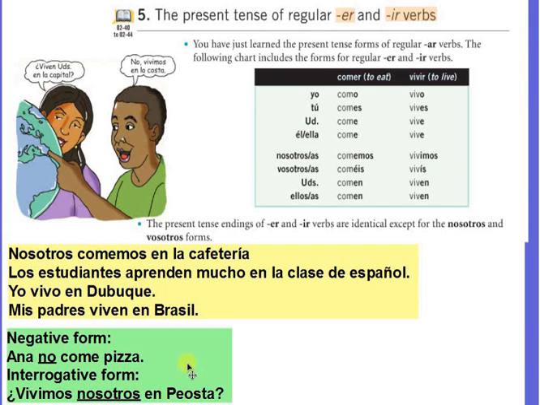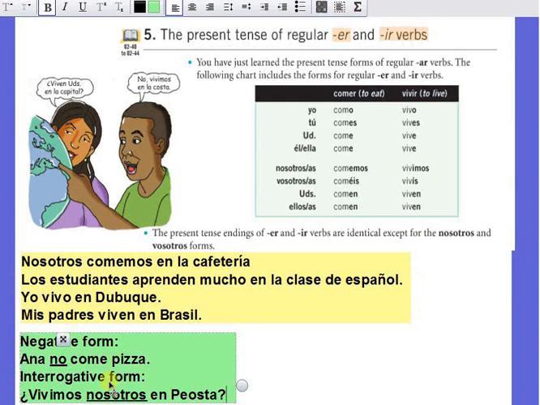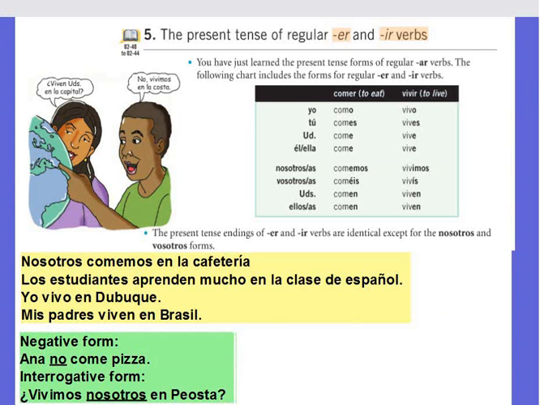What about to ask questions? Well, just like we learned before, you are going to flip the subject and the verb. So in the affirmative form, I would say, we live in Piasta. I would say, nosotros vivimos en Piasta. But when I'm asking a question, I'm going to flip the subject and the verb. Vivimos nosotros en Piasta. Well, I hope that was helpful.